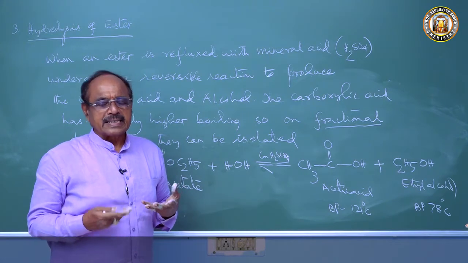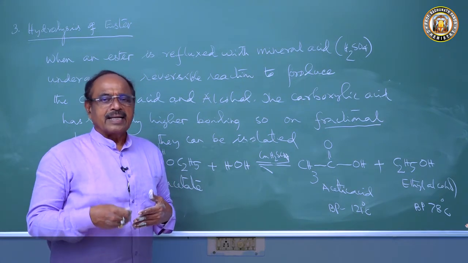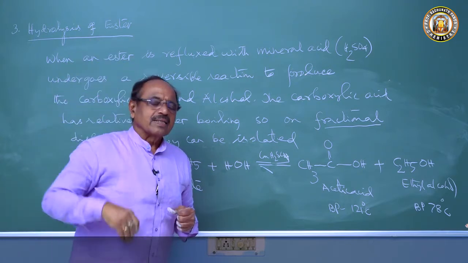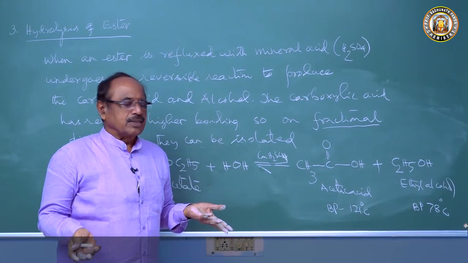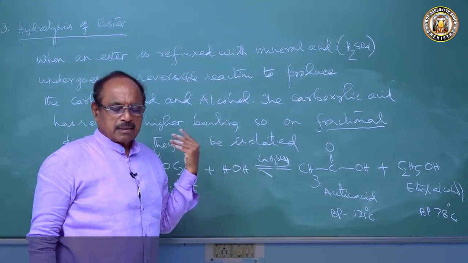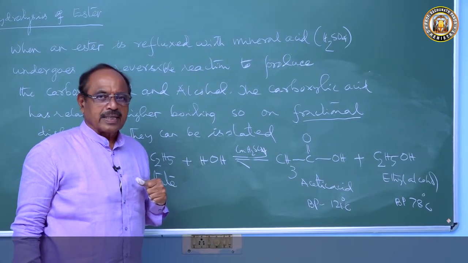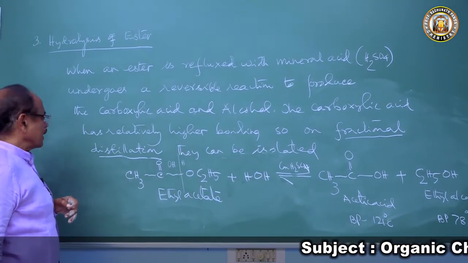If you are heating it, the reaction will continuously go on, and to continue the process we will go on adding the ester to the flask, so that we will get the preparation of the acetic acid and alcohol. By fractional distillation, they can be separated.